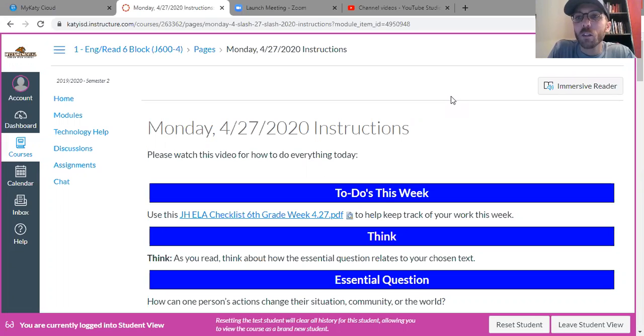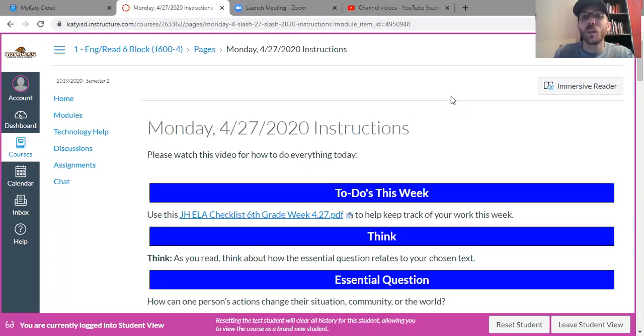The way I'm going to work things out this week, like I just said, if you watch the video on the home screen, is that every day this week I'm going to have a video for each day. And as you watch each video at the top of each day in this week, it'll go through everything. So without further ado, let's check out what these instructions say and what to do from today, Monday, the 27th